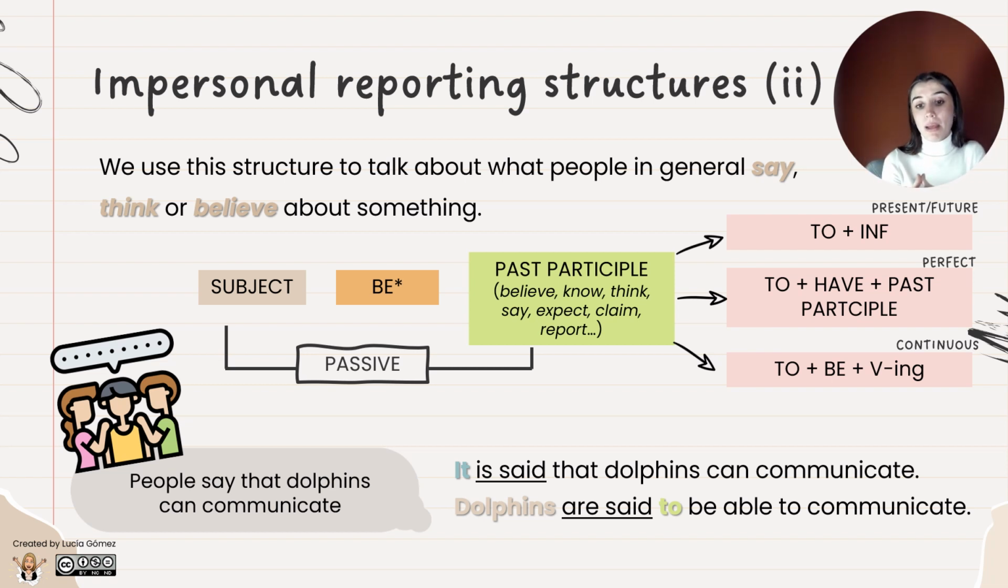Sin embargo, si el verbo estuviese en perfecto, tendría que crear la estructura to have plus participle. Y finalmente, si el verbo estuviese en continuous, in a continuous form, I need to create it by means of to be plus the verb with ing. Es decir, eso es un poquito más complejo, pero también tiene pues su interés.